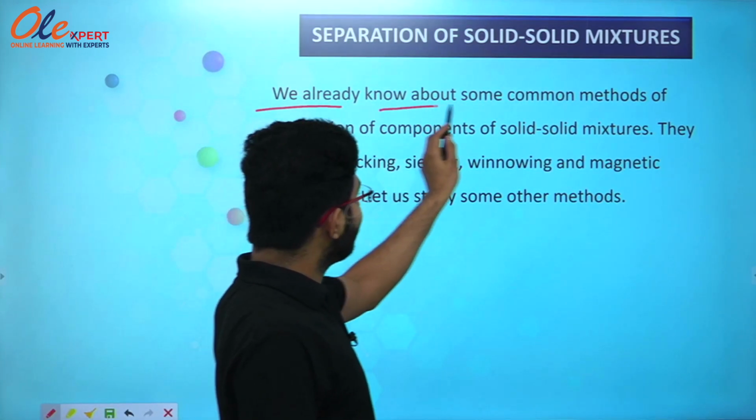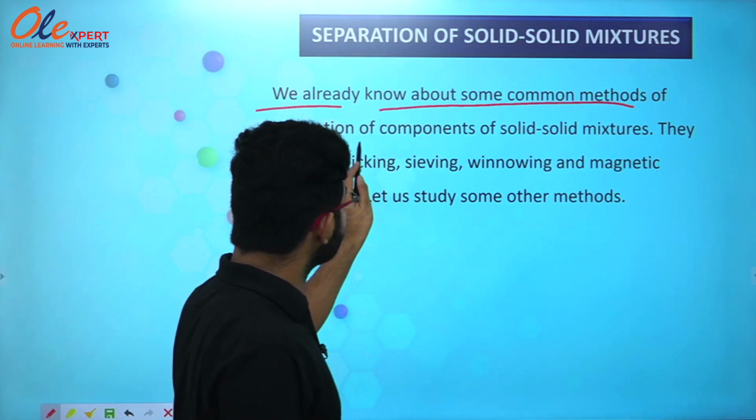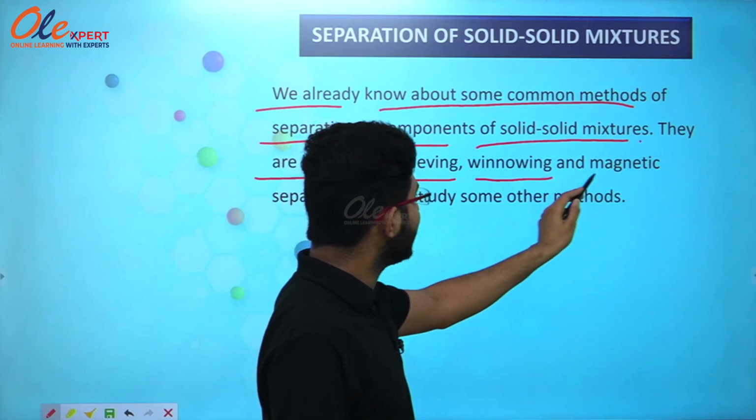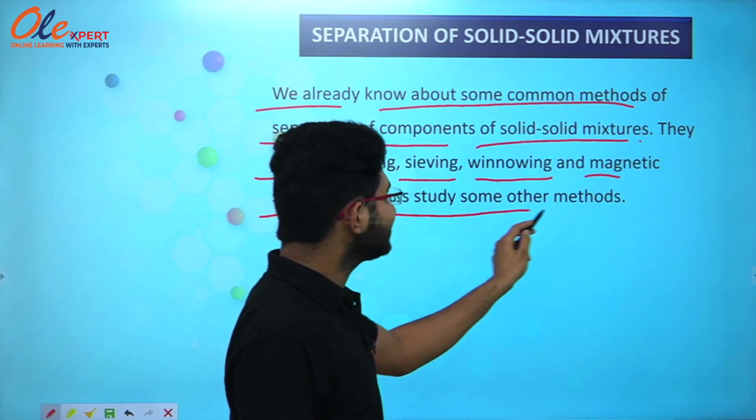We already know about some common methods of separation of components of solid-solid mixtures. They are hand-picking, sieving, winnowing and magnetic separation. Let us study some other methods.